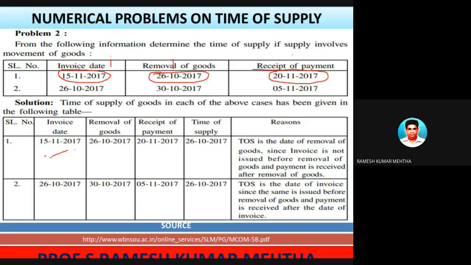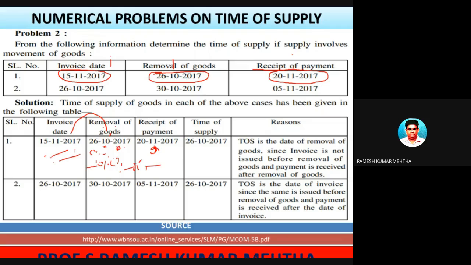Let's look at the answer. The invoice was prepared on this date, but the goods were removed almost 15 or 20 days prior to the preparation of the invoice. And he received the money towards these goods on 20/11/2017. So in this case, you should have prepared the invoice on 26/10/2017.